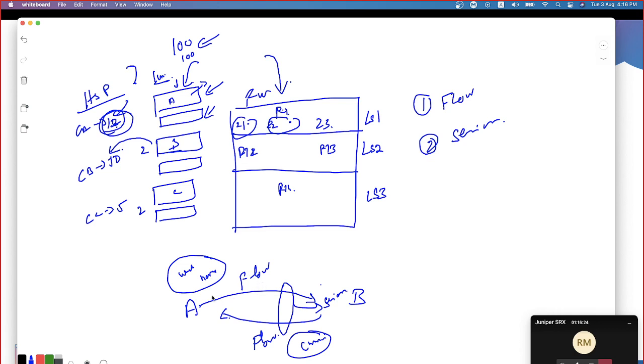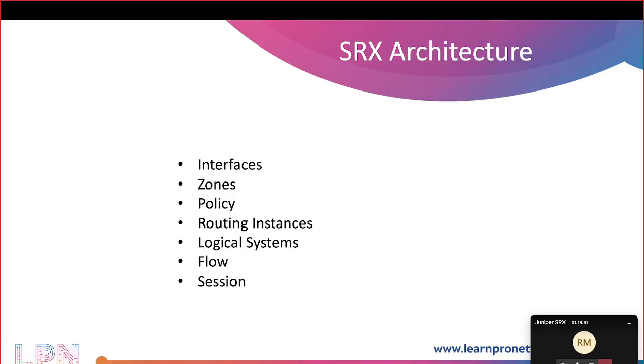For example, if A is sending a SYN packet to B, what would be the response from B? That's what you need to understand. If the received packet is the response for the permitted request, then obviously it is a flow from server to client. Because it is related to the request that has been permitted, put together, we call it a session. Clear?